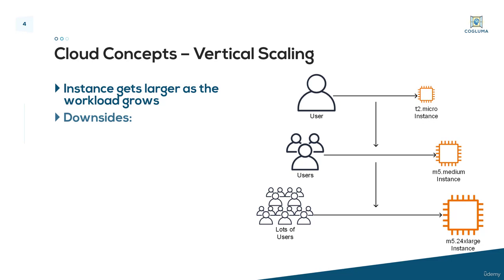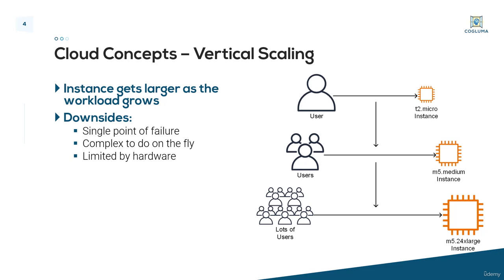There are a few downsides to this method. We still have that single point of failure, where if that one EC2 instance that's handling it, even if it's a really, really big EC2 instance, goes down, that's still only one single point of failure. It's also really complex to actually change the instance on the fly, and that's one of the big downsides here. We're always going to be limited by hardware. Even though the limits for hardware are quite large in AWS, there still is a limit, and there is some point where we just can't scale anymore. So there is some upward limit to vertical scaling here in AWS.